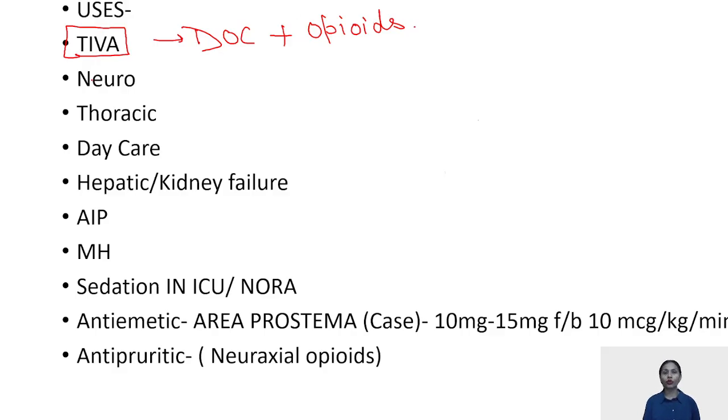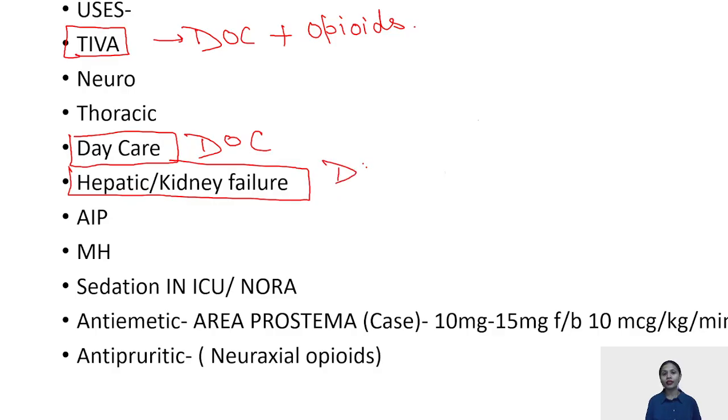Along with opioids, propofol is the drug of choice for TIVA. It can be used in neurosurgeries and thoracic surgeries; it is the drug of choice for daycare surgeries, for hepatic and renal failure, and for acute intermittent porphyria where thiopentone is contraindicated, and in malignant hyperthermia it can be given safely.